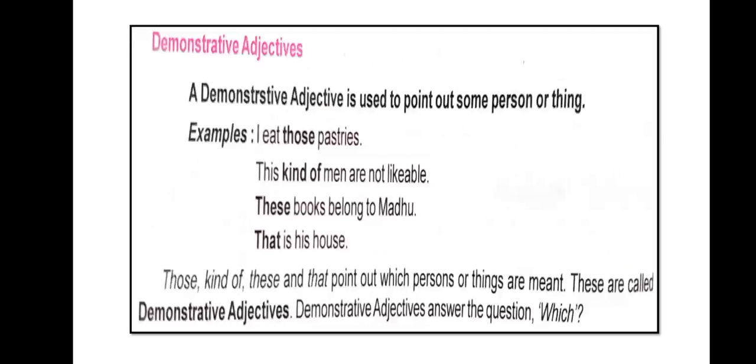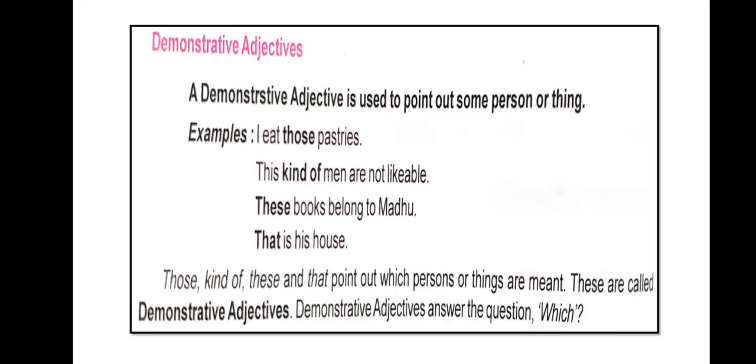Now we will discuss demonstrative adjectives. A demonstrative adjective is used to point out some person or thing. Here we have an example: I eat those pastries. In this sentence we are pointing out the pastries. Sometimes we talk about some person or thing and we point it out, and we can say these trees or those pastries. Here we have some more examples also. So this is called a demonstrative adjective.